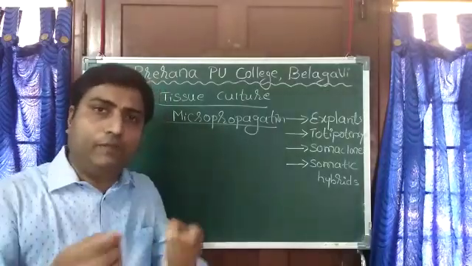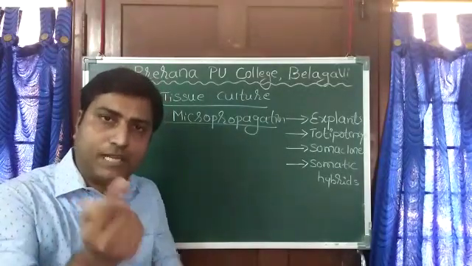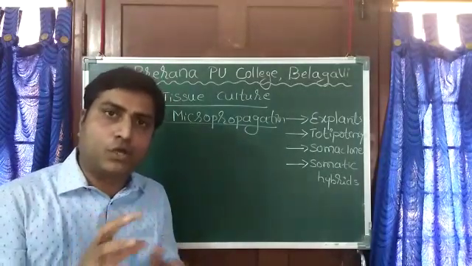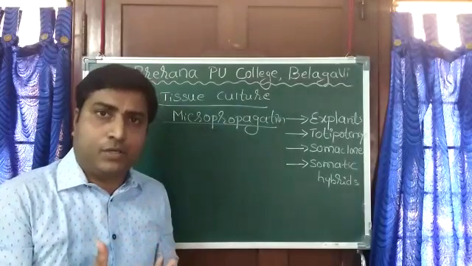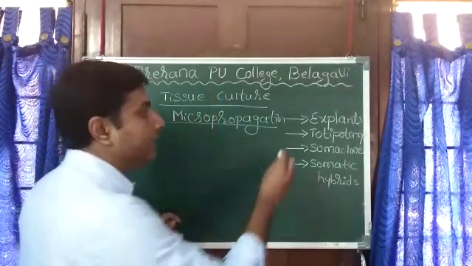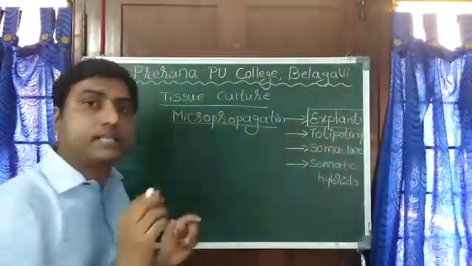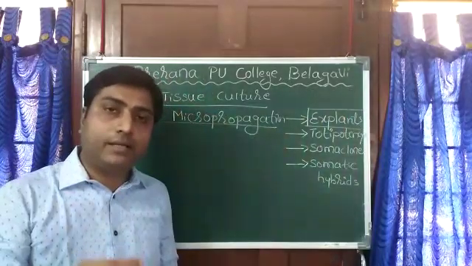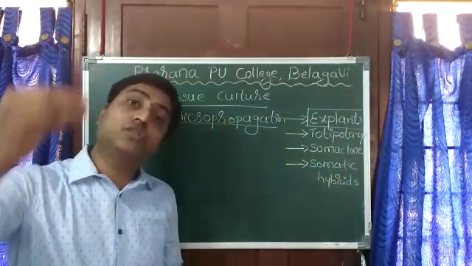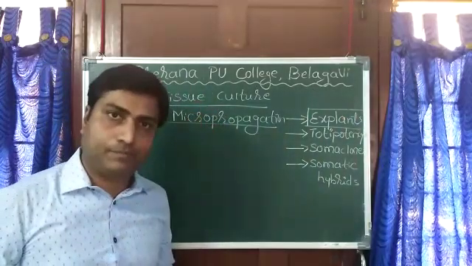Suppose you take one leaf and cut it into small pieces, or take a small piece of stem and cut it into small pieces. All these parts which are used in tissue culture are called explants. Explants are the small parts of the plants used in the process of tissue culture.